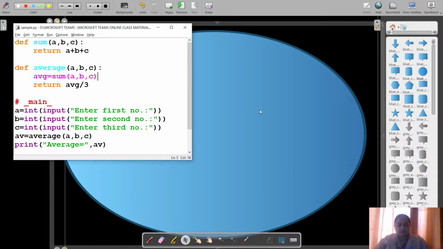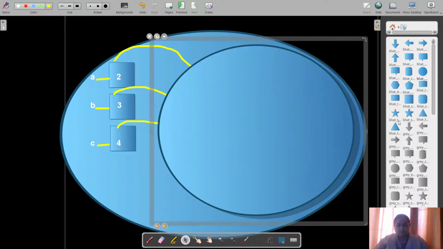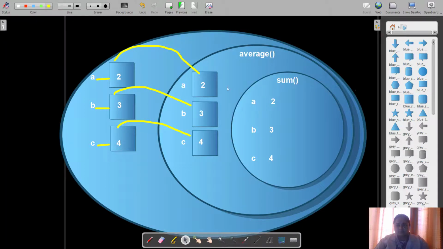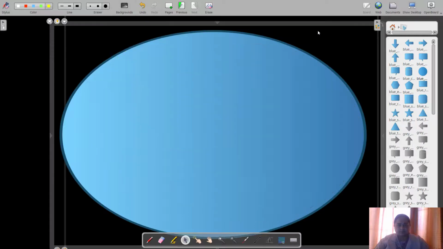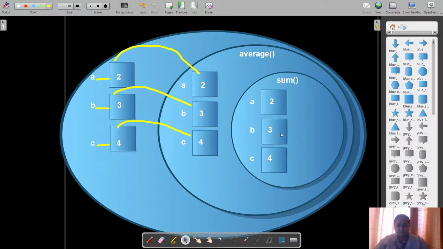So I'm just going to copy the values over here. So you can see that they are also accepted by the function, and they were also passed from this average function to the sum function.